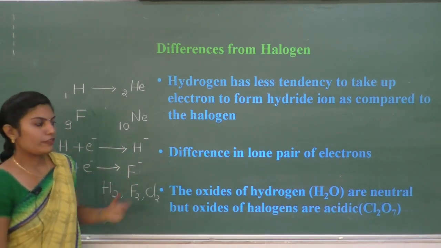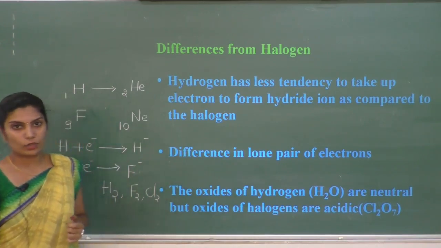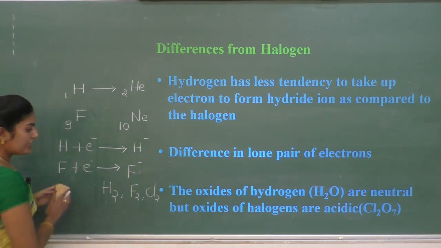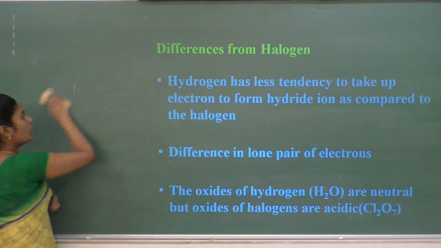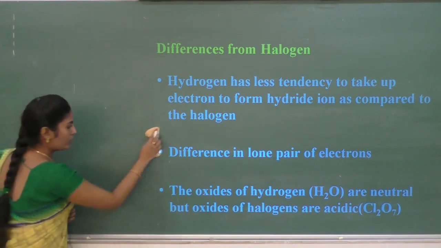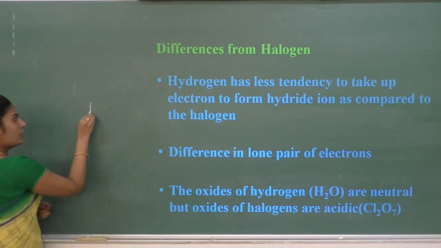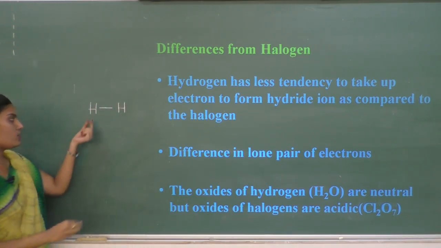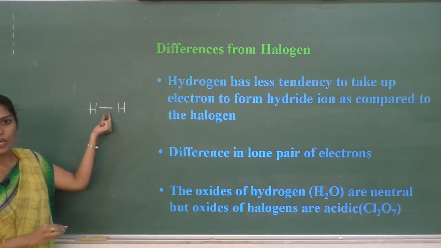Okay. Next difference is the difference in lone pairs of electrons. What do you mean by lone pair of electrons? Unshared pairs of electrons are called lone pairs of electrons. If I consider the hydrogen molecule, hydrogen contains only 1 electron which is involved in the bonding.